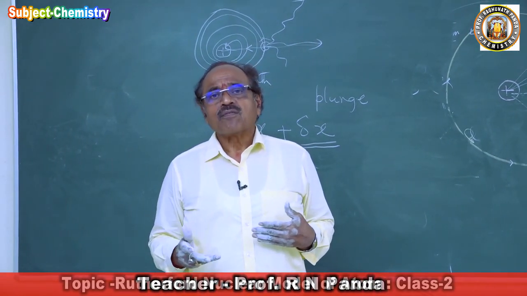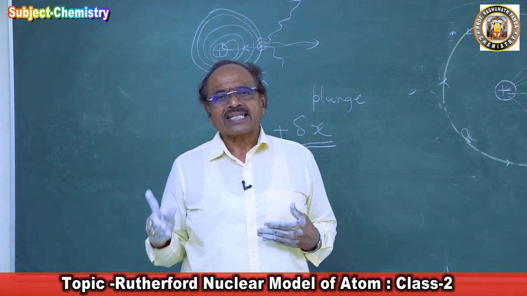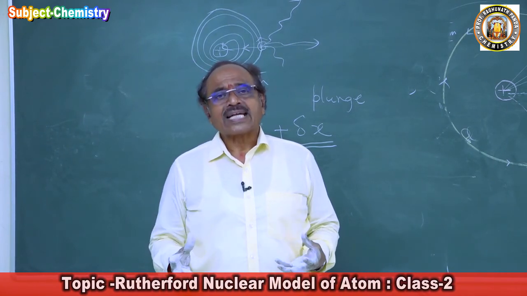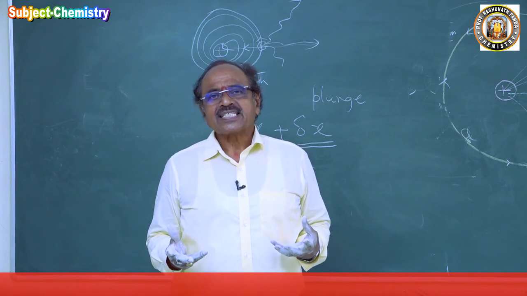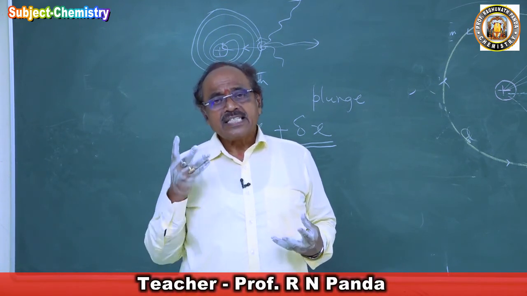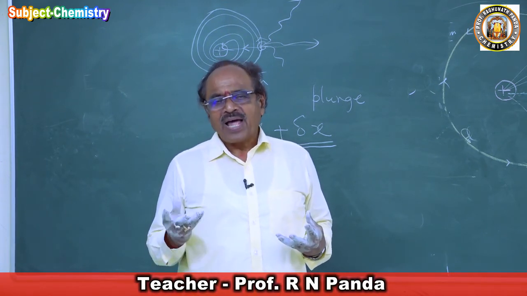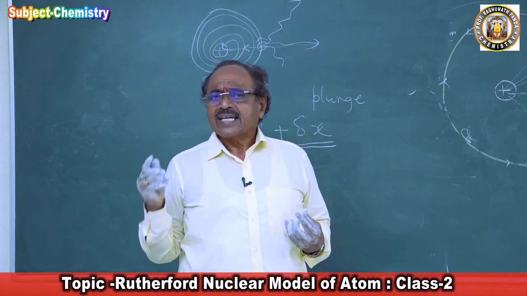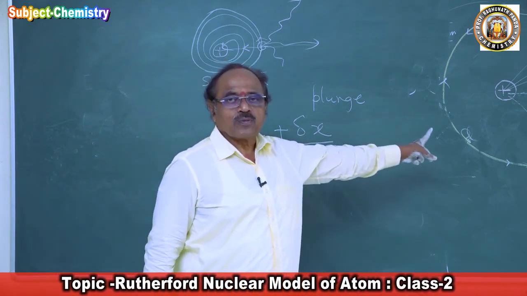After its discovery, Niels Bohr, the Danish scientist, adopted these postulates of Planck's quantum theory and corrected the Rutherford model of atom.